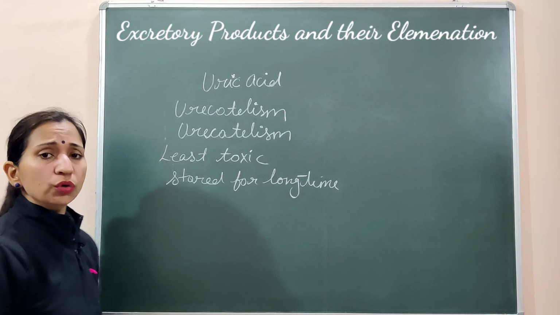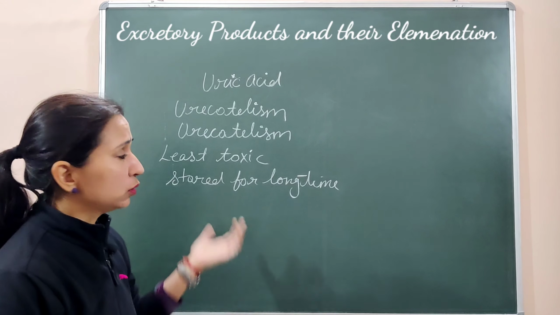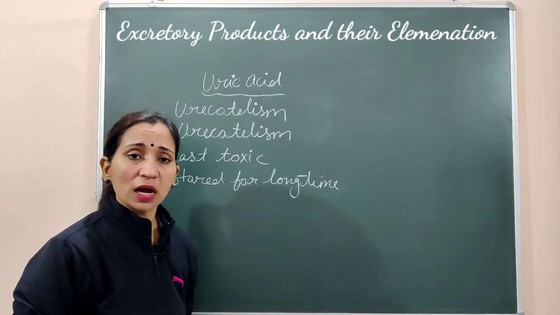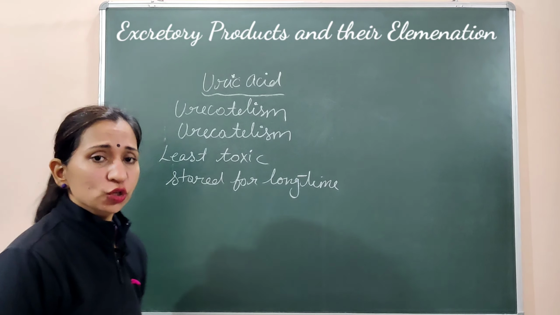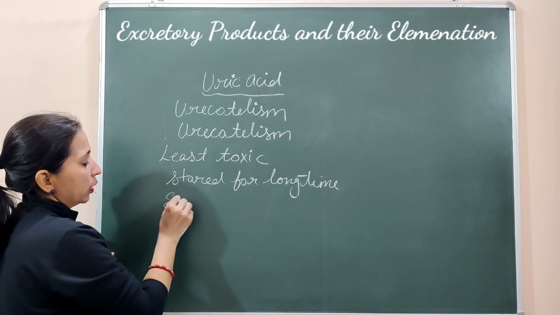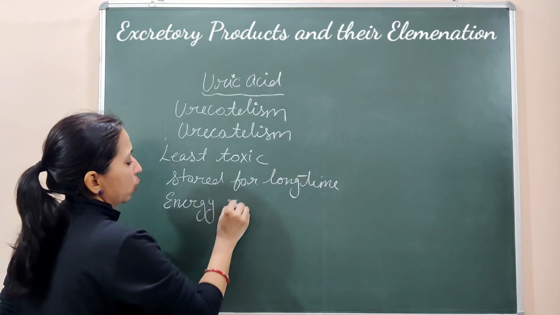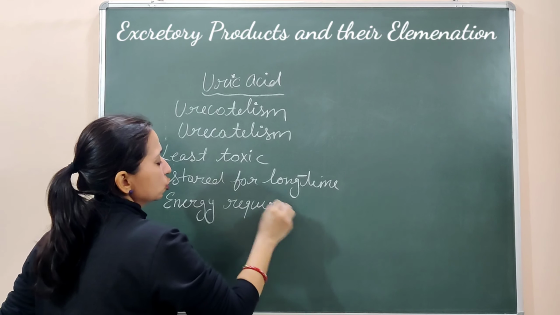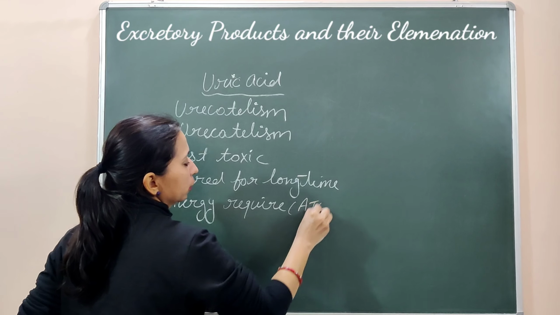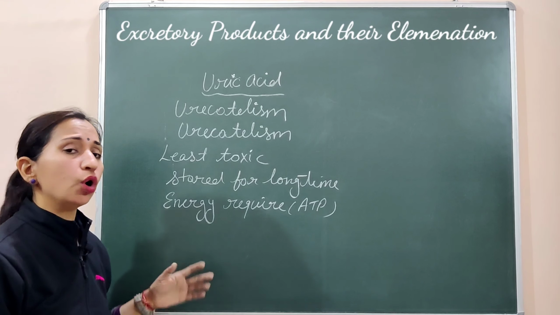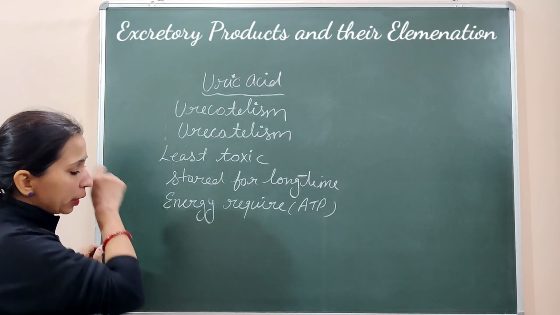The conversion of ammonia, the harmful substance, into the least toxic substance like uric acid is a very energy-consuming process. A large amount of energy is required for this process to eliminate the uric acid in the form of ATPs. Means more ATPs are required for the conversion into uric acid.